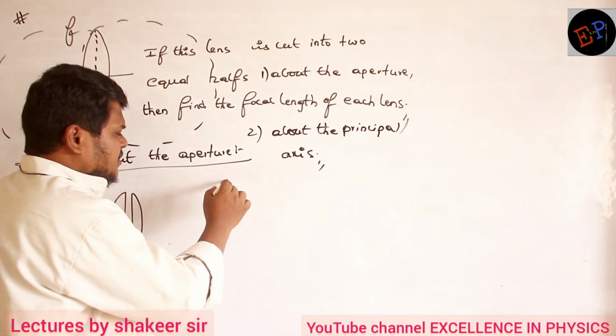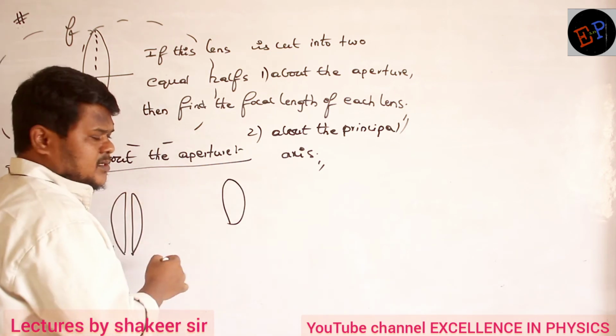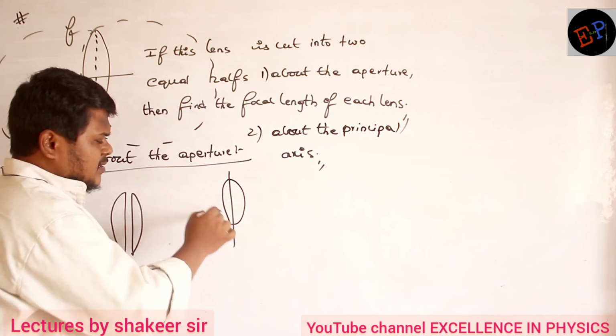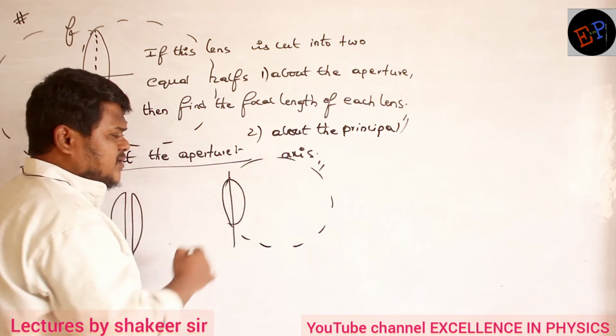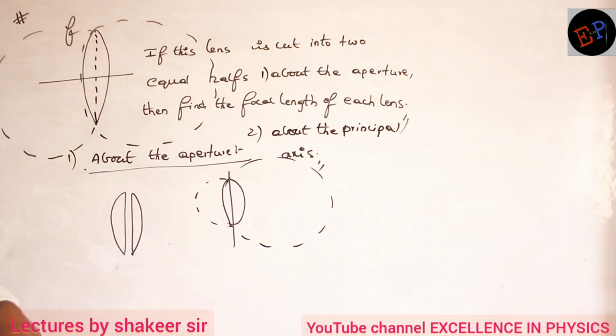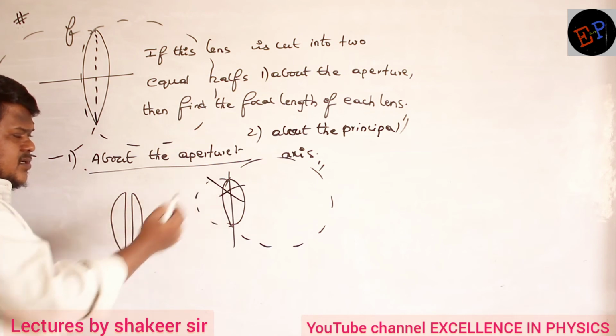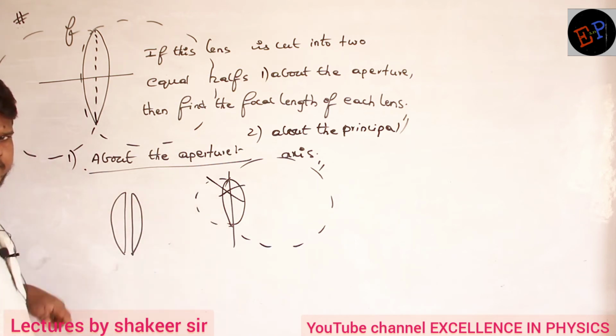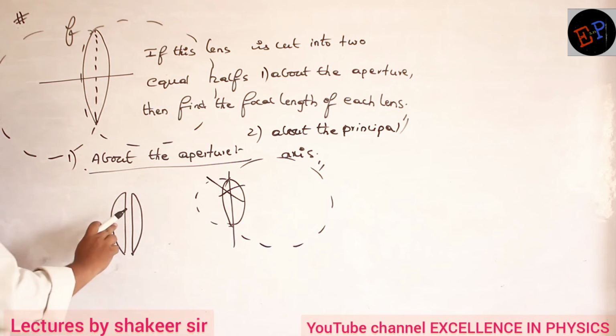Or for example, if a lens is like this, okay, ma? Now if you cut into 2 equal parts, are they equal? They are not equal. Why? The radius of curvature of the first surface is very large, and the radius of curvature of the second surface is very small. Okay? So this type of condition he is not asking. The radius of curvature of the first surface as well as the second surface, both are the same. Okay? Now consider these are 2 lenses.